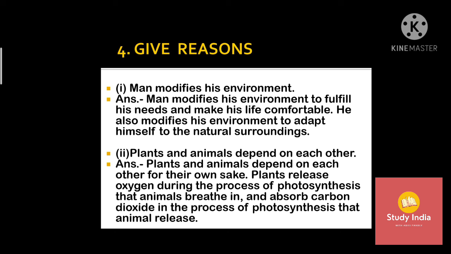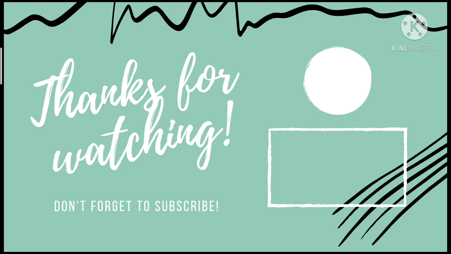Bit 2. Plants and animals depend on each other. Answer. Plants and animals depend on each other for their own sake. Plants release oxygen during the process of photosynthesis that animals breathe in and absorb carbon dioxide in the process of photosynthesis that animals release.